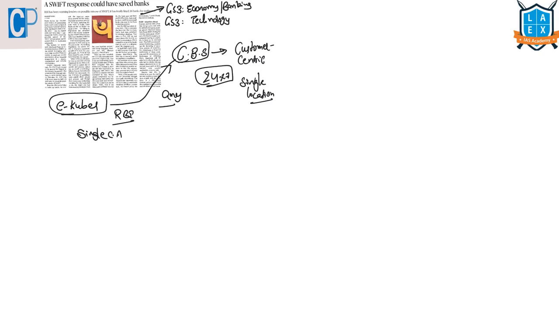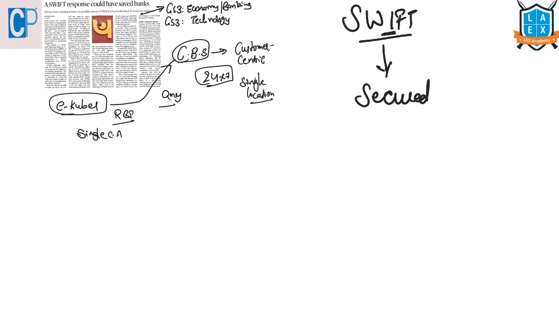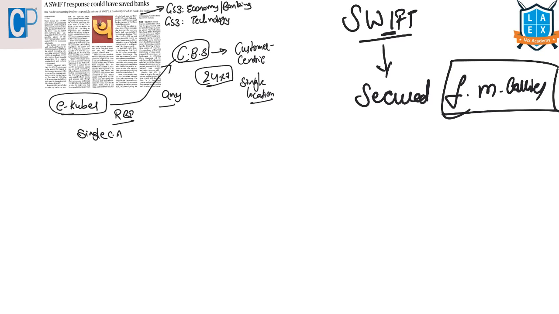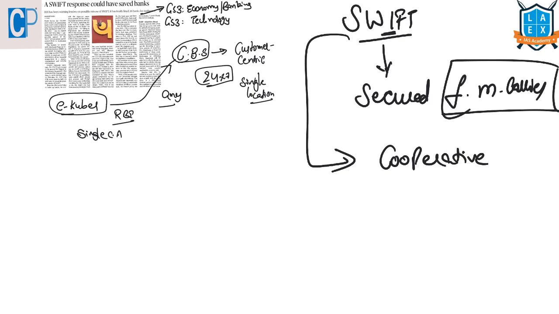Now let's see what this SWIFT mechanism is. It is the Society for Worldwide Interbank Financial Telecommunication. This is a secured financial message carrier, and SWIFT is a cooperative. This is a global member-owned cooperative that is headquartered in Brussels, Belgium.